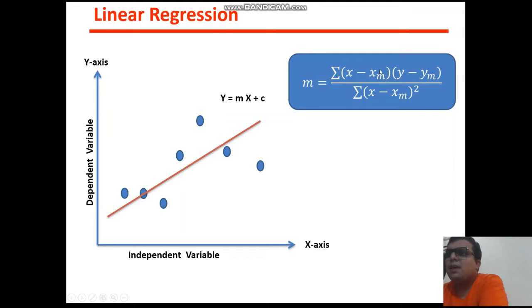What is this xm? xm means the mean of all the x values. ym means the mean value of all the y values. Okay, so this is the formula. You can note down this formula.